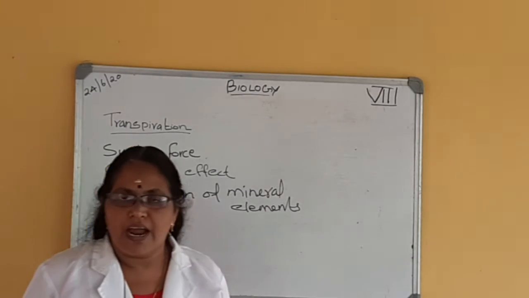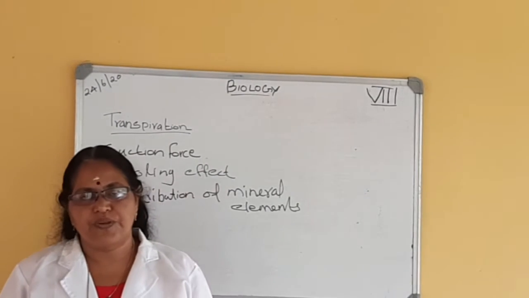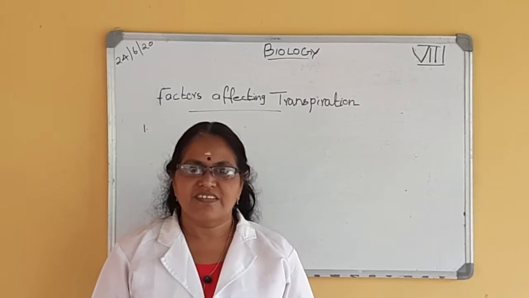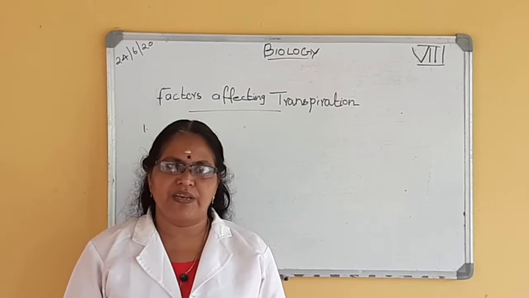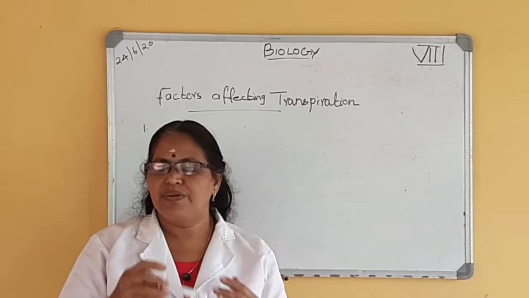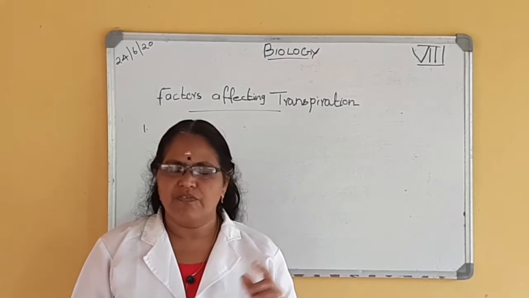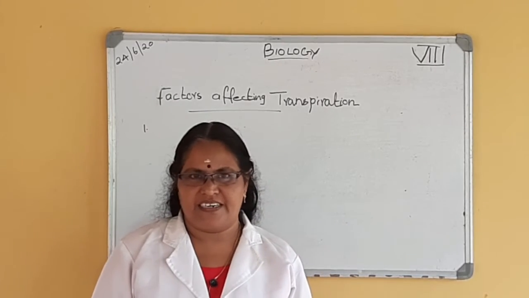So these are the advantages of transpiration to the plant. Next is the factors affecting transpiration. That means, when will transpiration be faster? When will transpiration be lesser? So what are the factors affecting transpiration?